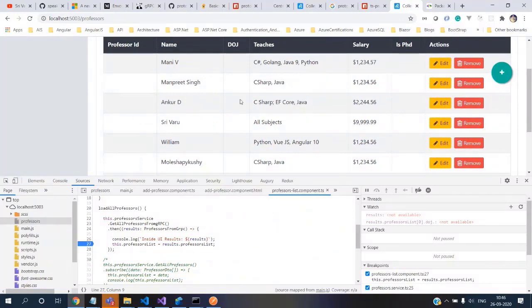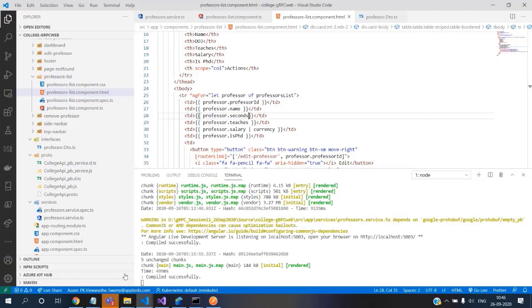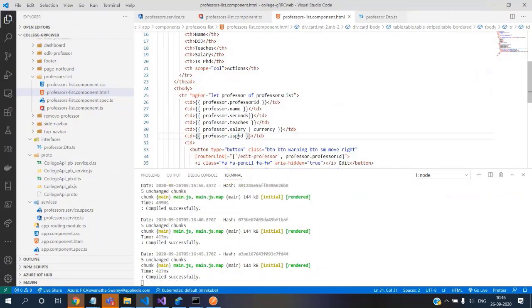So next thing we see is this professor ID. It's not displaying. PhD it is not displaying. Okay, good. So let's face these problems, then only we'll come to know why it's not displaying. Because here, in the debugger, we have seen that the professorId is lowercase, and the PhD also has been converted into lowercase.